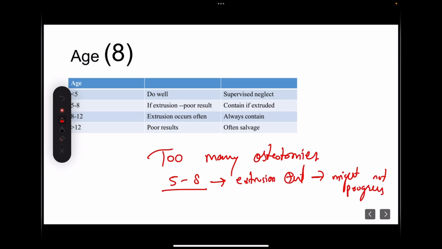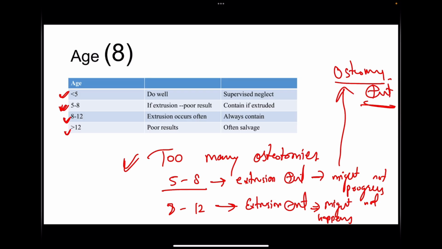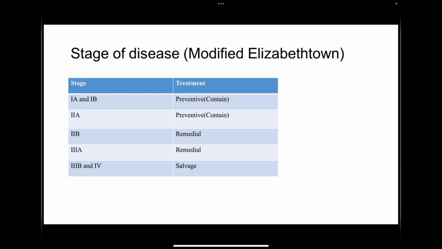And in the age 8 to 12, there are many children where extrusion was not present. Extrusion was absent and extrusion might not happen. So even for these children, osteotomy was done in this classification system. So we might be doing too many osteotomies. So there are many authors who do believe that this is a shortcoming of this classification system.